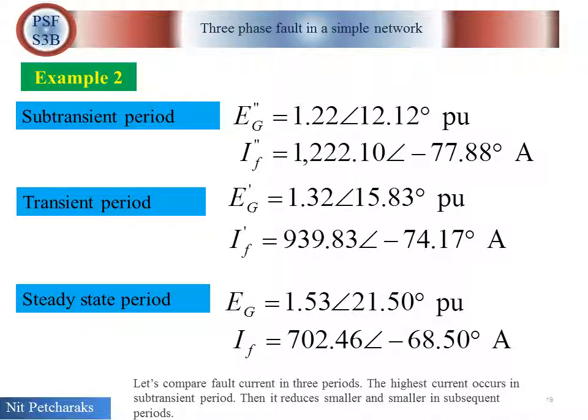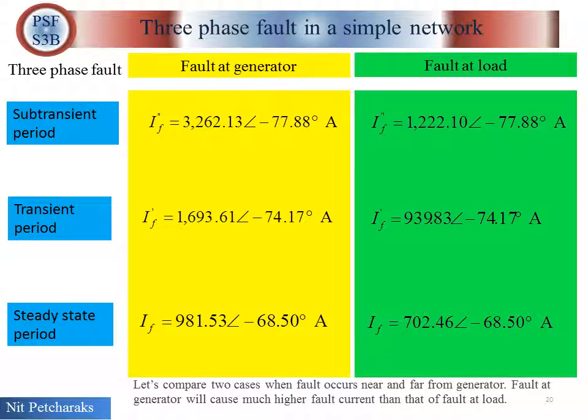Let's compare fault current in three periods. The highest current occurs in subtransient period. Then it reduces smaller and smaller in subsequent periods. Let's compare two cases when fault occurs near and far from generator. Fault at generator will cause much higher fault current than that of fault at load.